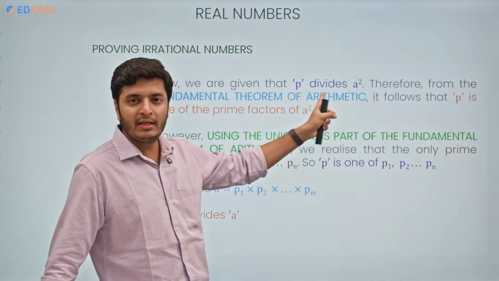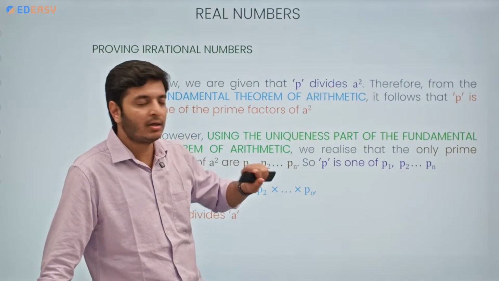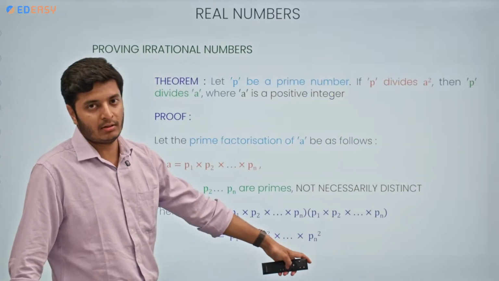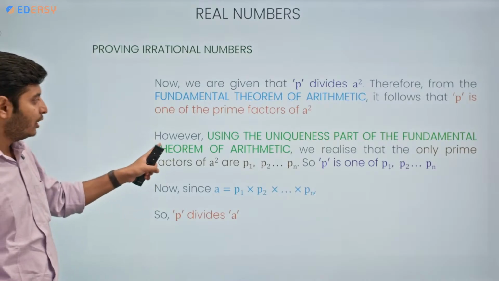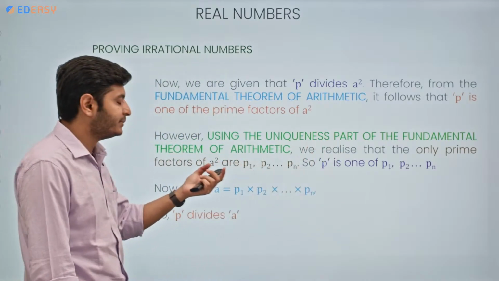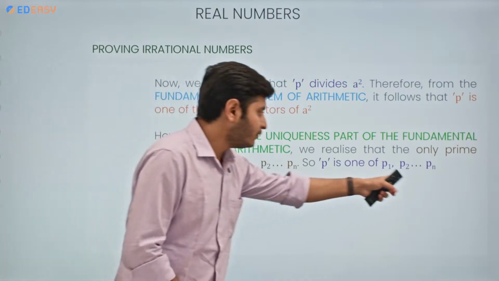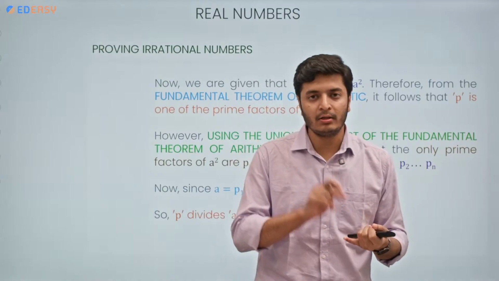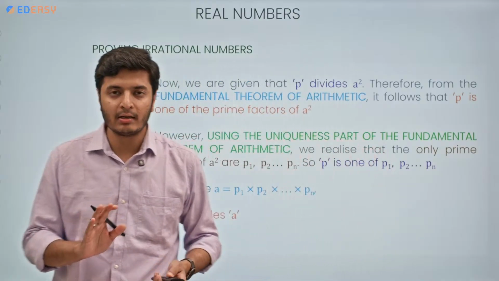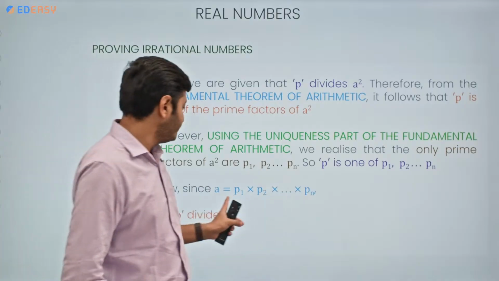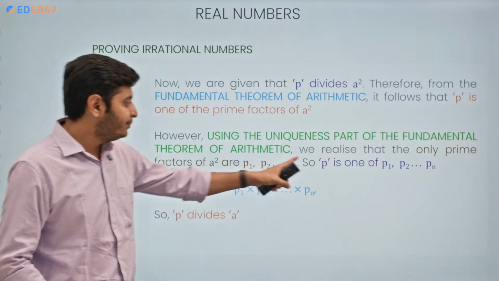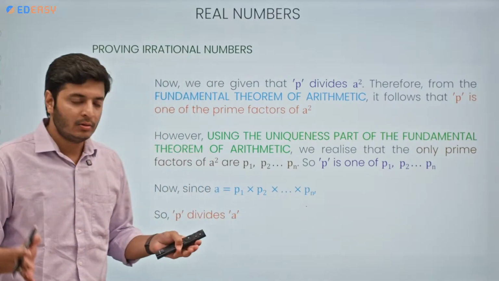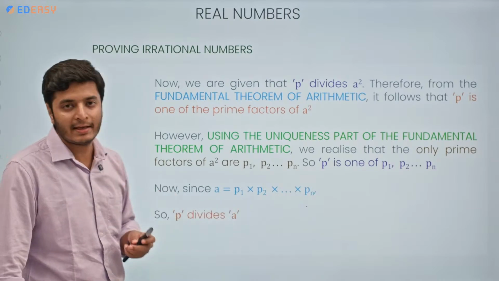If given is that P divides A square and P is already a prime number, it must belong to these values P1, P2, P3 and so on till Pn, correct? Using the uniqueness part of the fundamental theorem of arithmetic, we realize P is one of P1, P2, P3 and so on. Since all these numbers P1, P2, P3 till Pn are also prime factors of A, it means P divides A as well, because P is one of them. It can be any value. So P divides A as well.